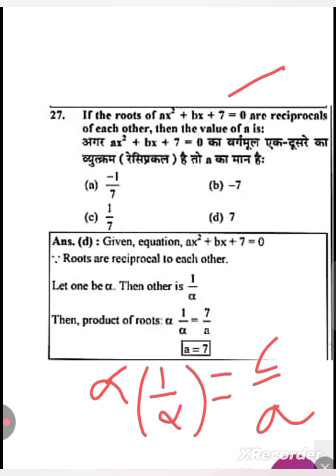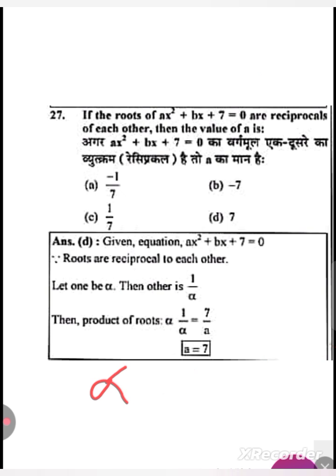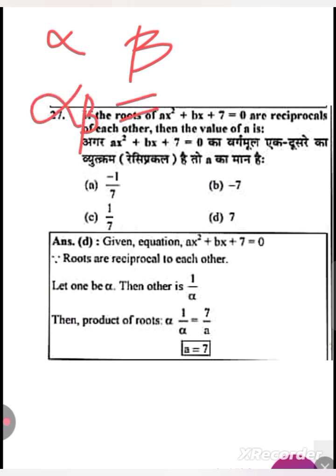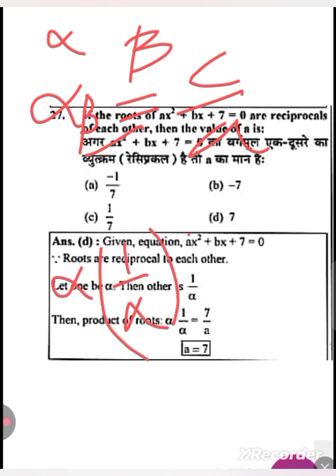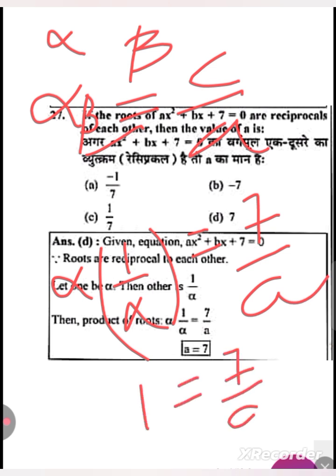So we know that the product of the two roots, if alpha is one root and beta is another root, is equal to c by a. Here beta is 1 by alpha, and the other root is alpha itself, which is equal to 7 by a. Alpha and alpha will get cancelled, you are going to get 7 by a. So the a value is going to be 7.